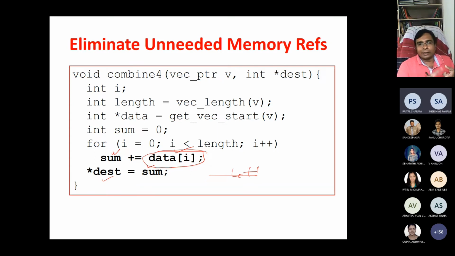Scalar variables get allocated to registers, but vector variables cannot get allocated to registers. They need to be converted into memory. Basically, this value of sum will be stored in a register in the processor. Okay, thank you, sir. So that's why it will not be converted to a memory access.